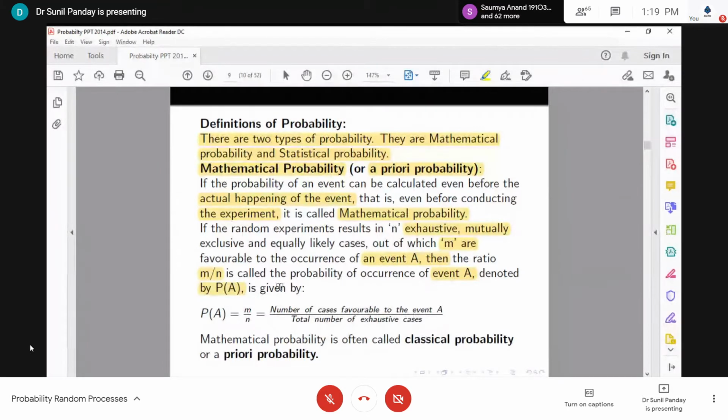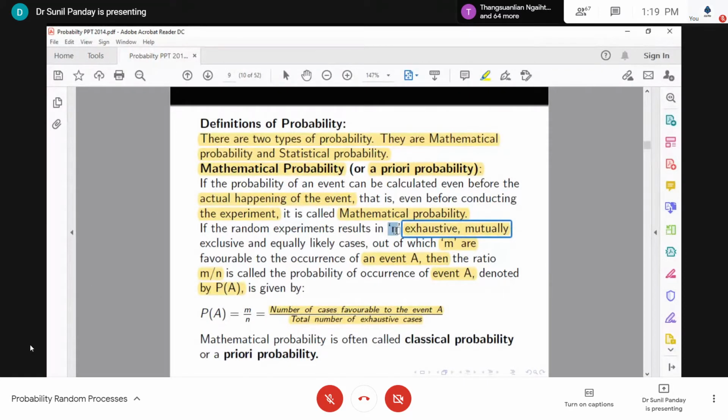That is, the total number of cases favorable to the event A divided by the total number of exhaustive cases. This is known as the classical definition of probability, and this probability works only if the total number of cases is finite.